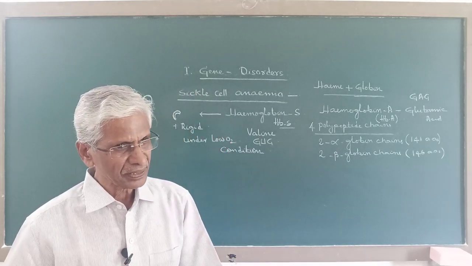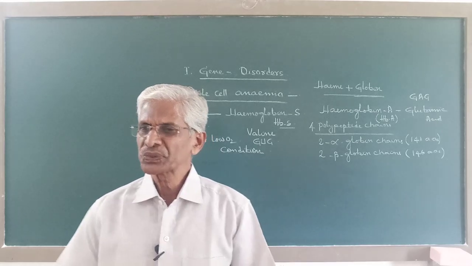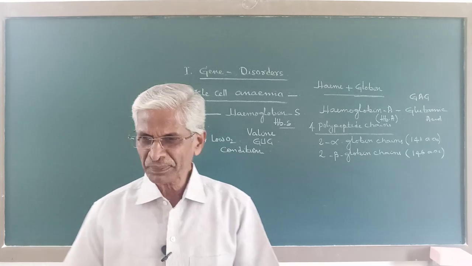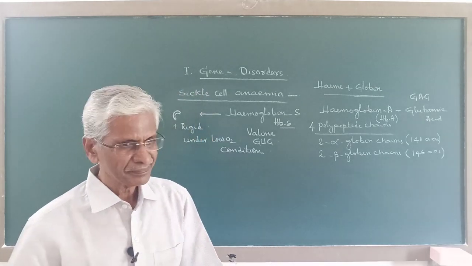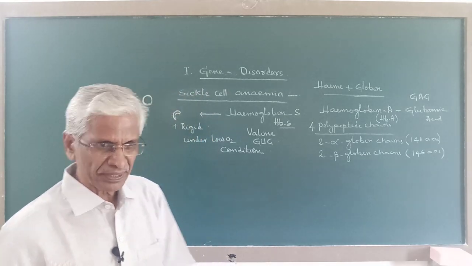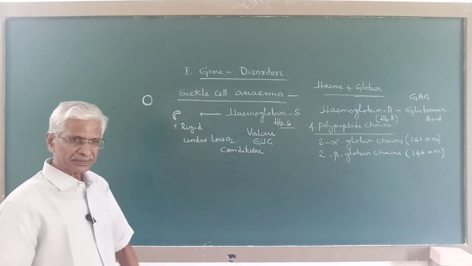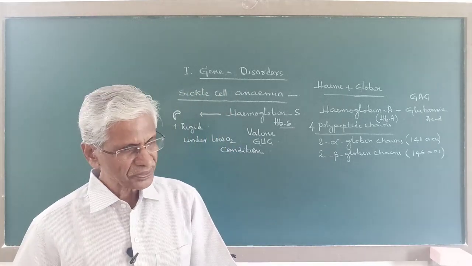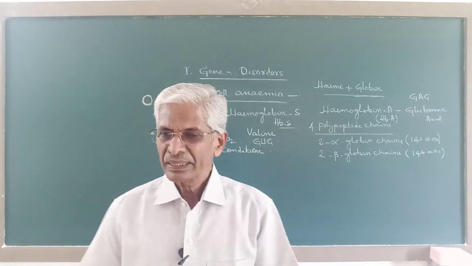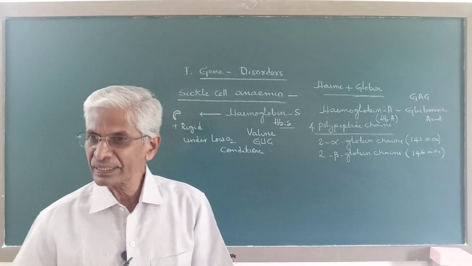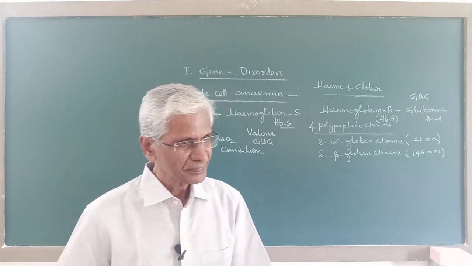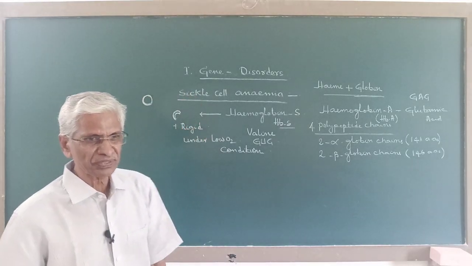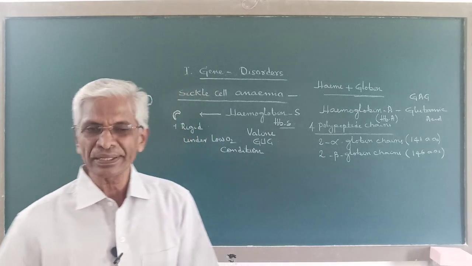When blood circulation becomes poor, the tissues will suffer with dearth of oxygen. Oxygen supply to the tissues will be affected, and there will be anemia as well. So that becomes fatal, and as a result the persons normally die in their early life. This is the severity found in the case of persons suffering with sickle cell anemia.